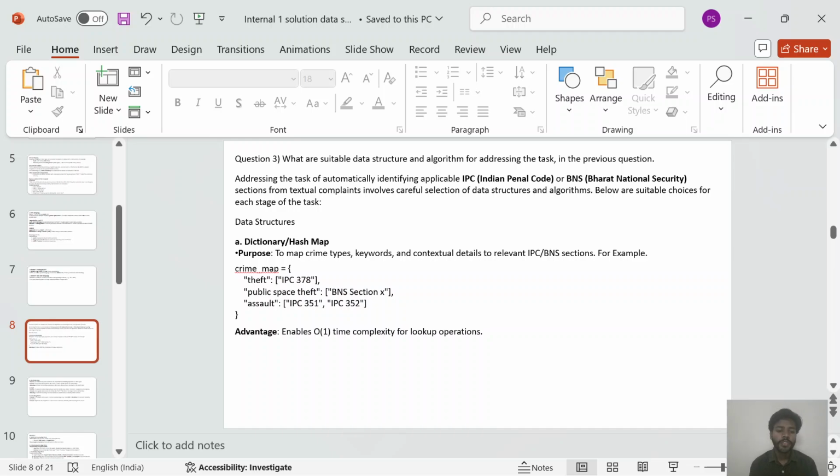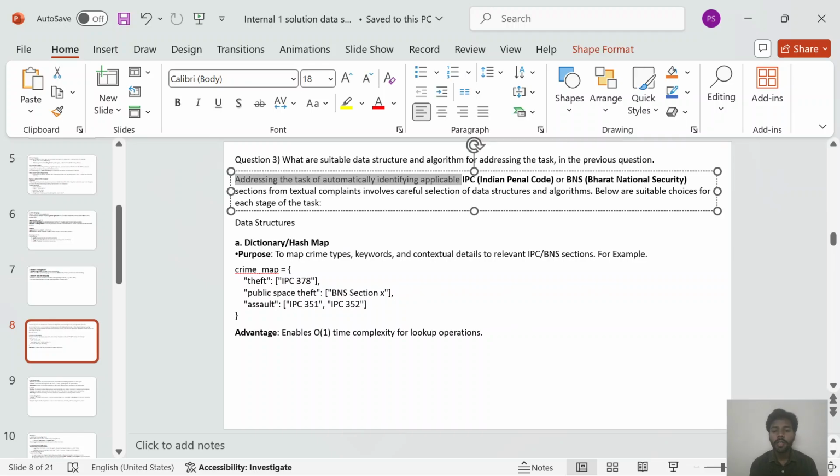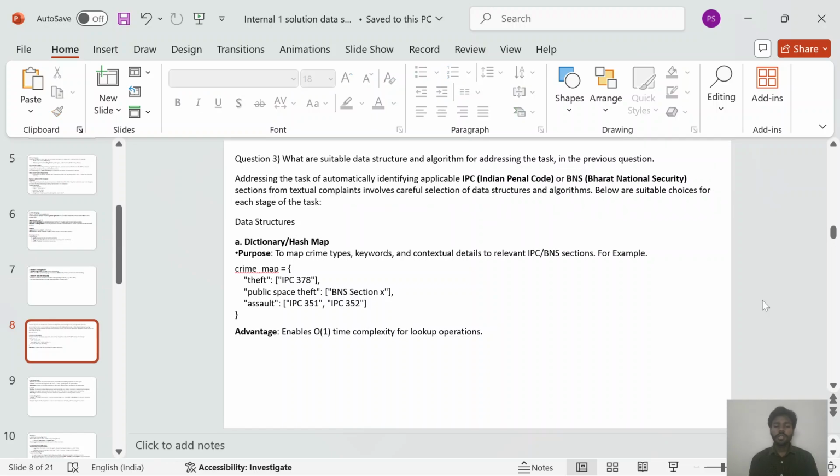Now, third question is, what are suitable data structure and algorithm for addressing the task in the previous question? So addressing the task of automatically identifying applicable IPC or BNS sections from textual complaints involves careful selection of data structure and algorithm. Below are suitable choices for each stage of the task.